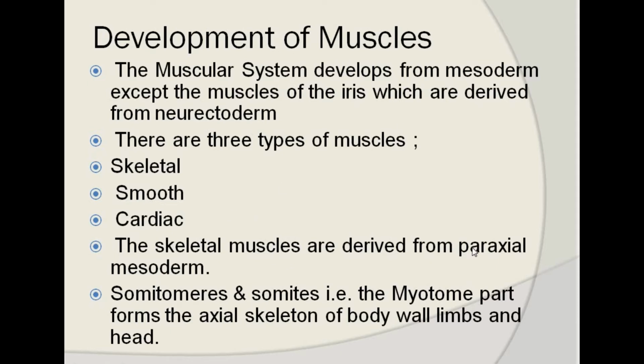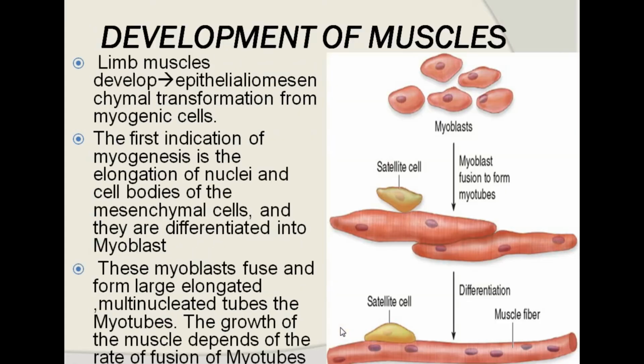The paraxial mesoderm is responsible for the development of the skeletal muscles. Okay. So the somitomeres and the somites form the myotomes, and the myotomes form the axial skeleton muscles, the body wall, limb muscles, and the muscles of the head and neck region.